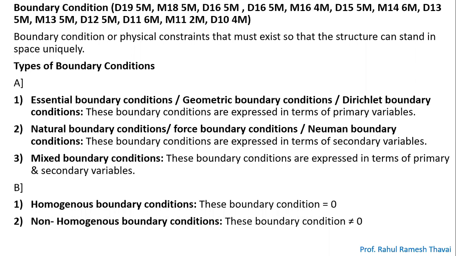So see, there are two types of boundary conditions. Types of boundary condition, all of you can see. First is the essential boundary condition. Just try to remember all those names, because for a single boundary condition you have three names: essential or geometric or Dirichlet boundary conditions. So this is very simple.